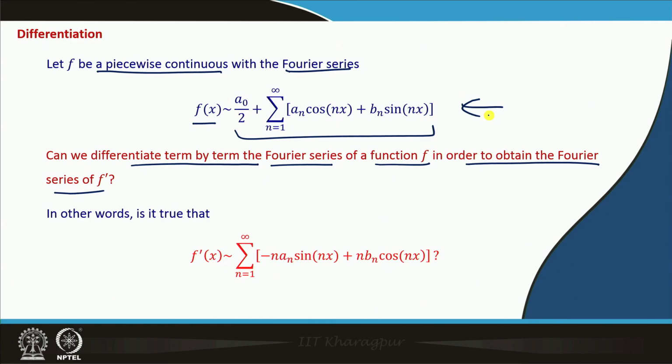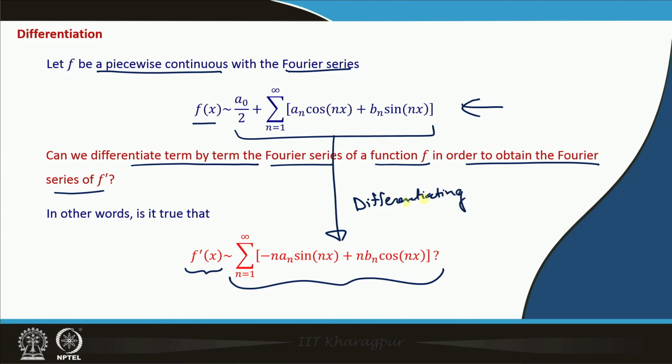In other words, we are looking at whether the series here, which comes just by differentiating the above series term by term, is a Fourier series. The first term is constant, so we do not have a constant here, because after differentiation that will become 0. Then cos n x has become sin n x with the minus sign and the factor n. Then sin n x is differentiated to get cos n x with the factor n.